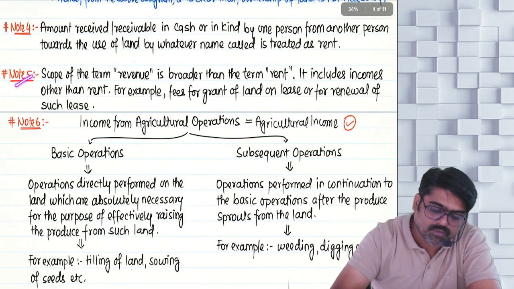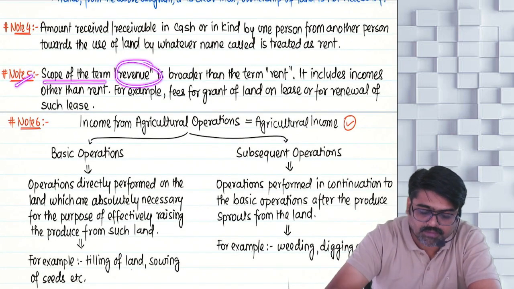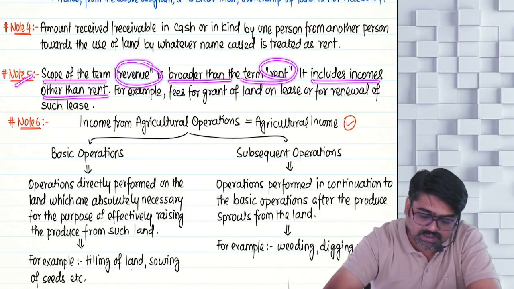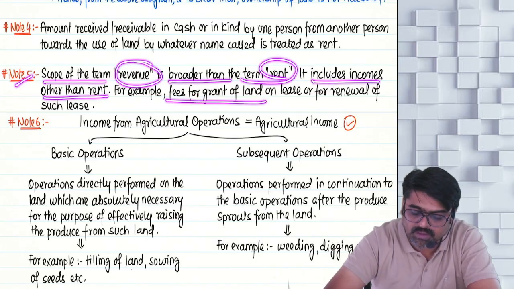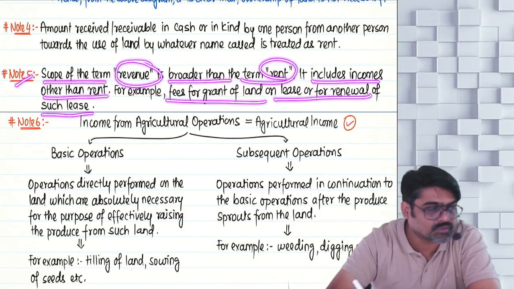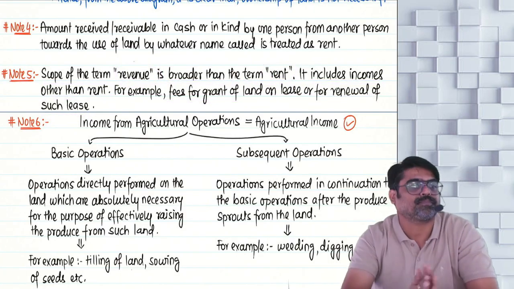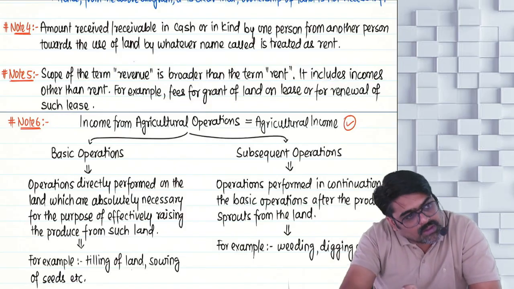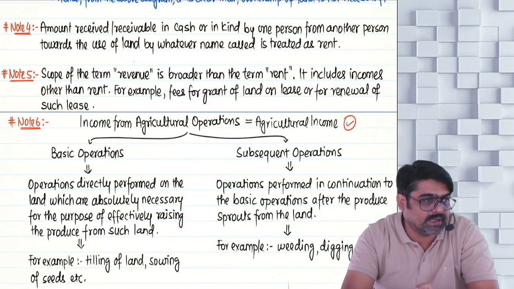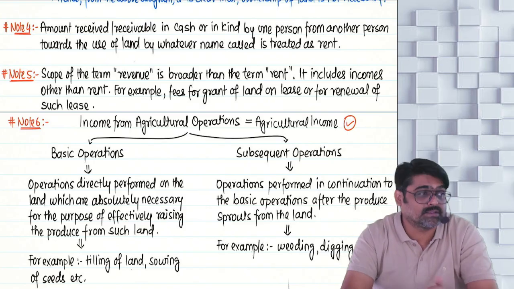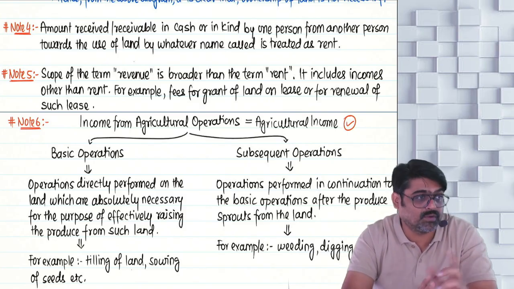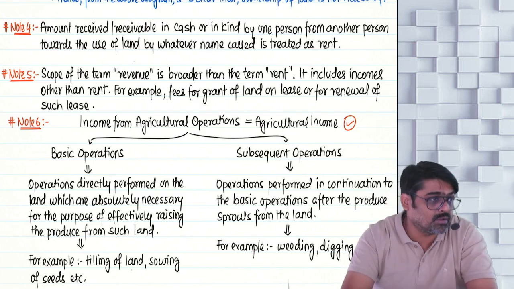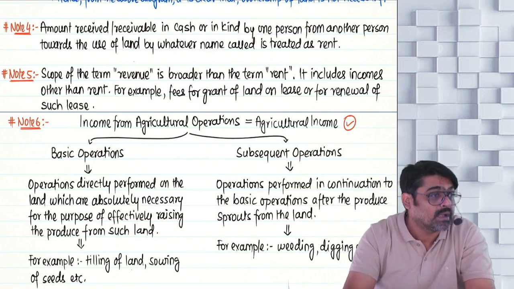Coming to note number 5. Scope of the term revenue is broader than the term rent. It includes incomes other than rent, for example, fees for grant of land on lease or for renewal of such lease. Meaning, it is not necessary that only the rent which you recover for such land will be agriculture income. They are using the word revenue also. So any revenue from that land also will be treated as your agricultural income.